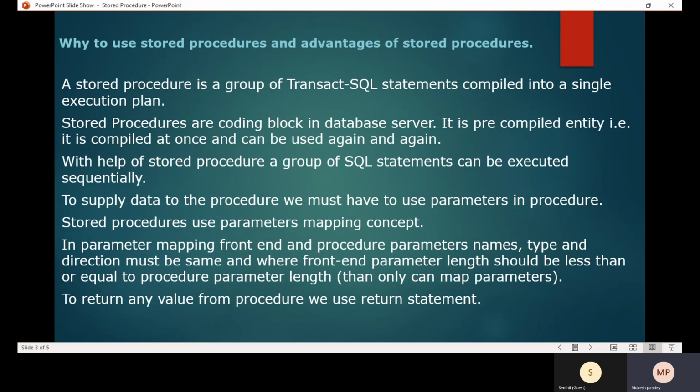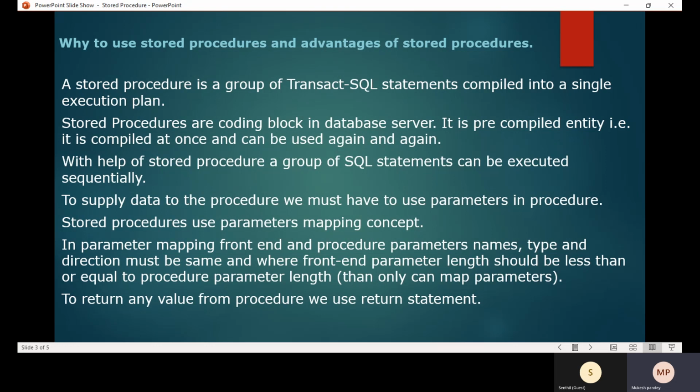For example, whether the table has indexes or not, and which indexes they need to use. So in the backend, the SQL engine will generate the execution plan, and once generated, the entire stored procedure uses the same execution plan. But compared to other code, each and every time they will generate a new execution plan.